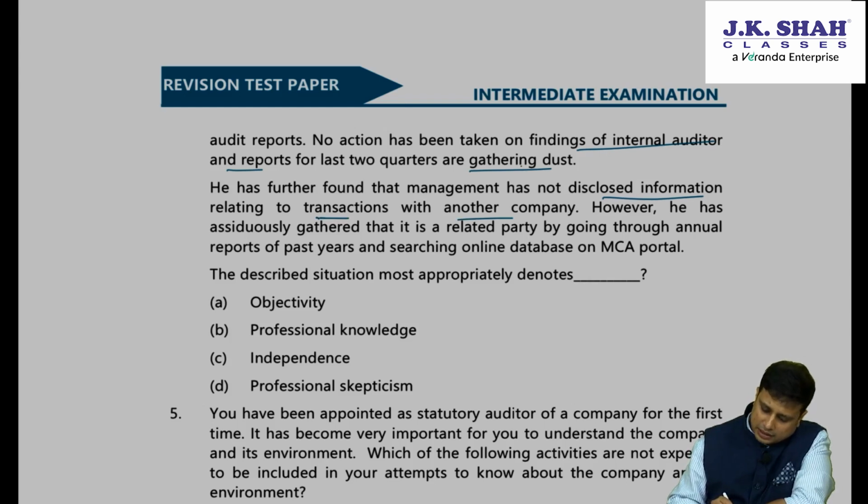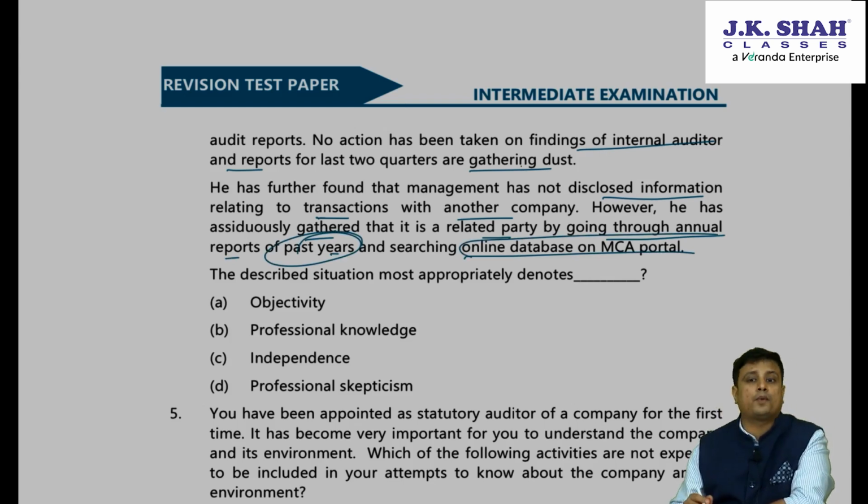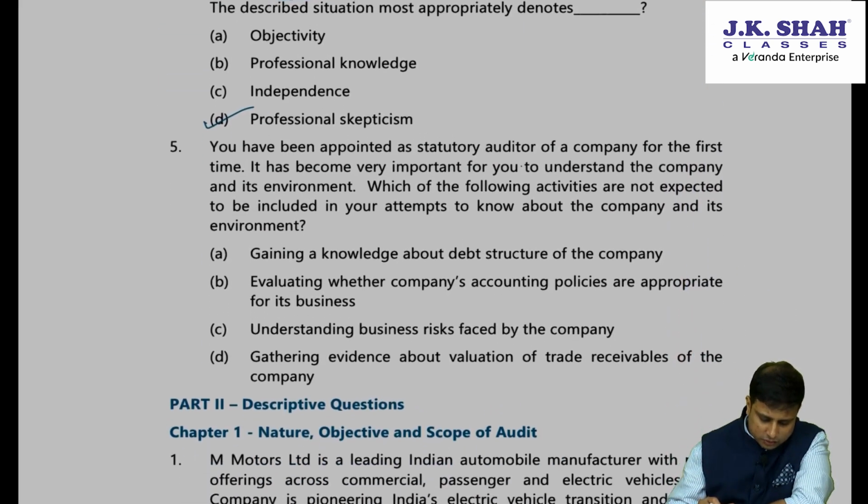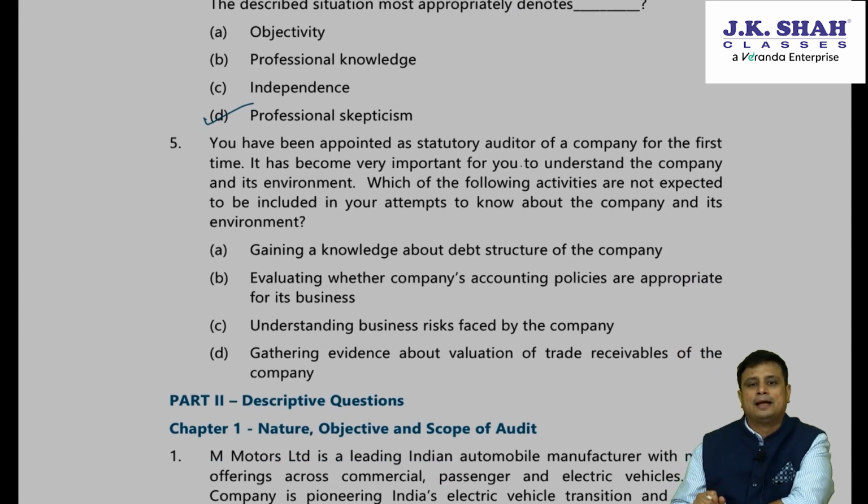However, he has gathered that it is a related party by going through annual reports of the past year and searching online database. So he was very smart. He went through the past year's report. He went to the online database of the MCA portal. What is depicted here? So what he's having is professional skepticism. He was alert, had a questioning mind, and has identified evidence from alternative sources.